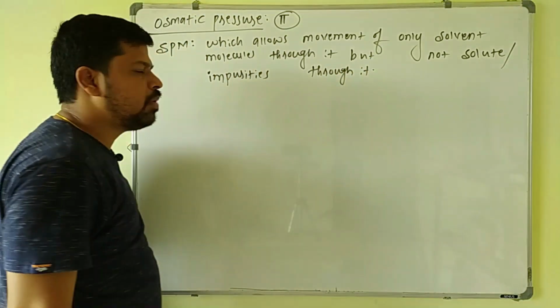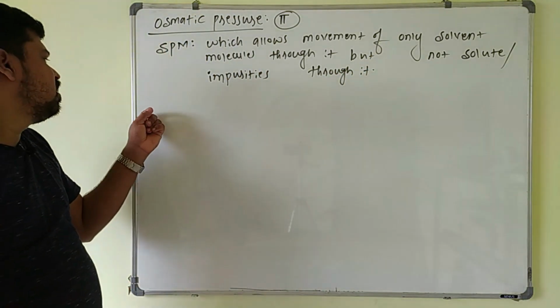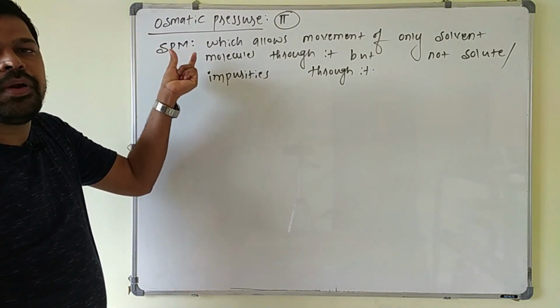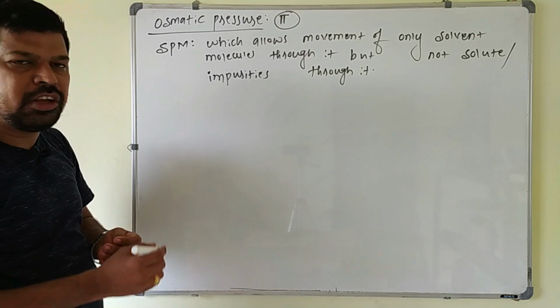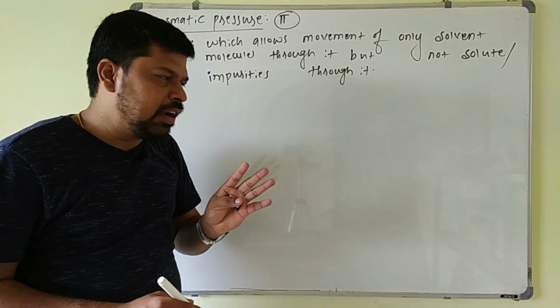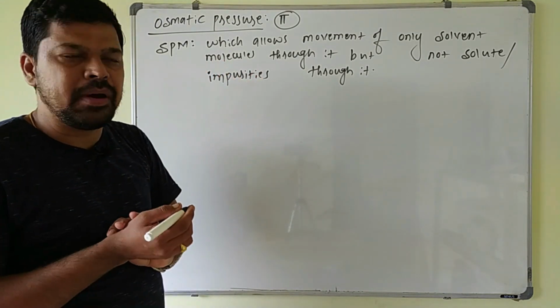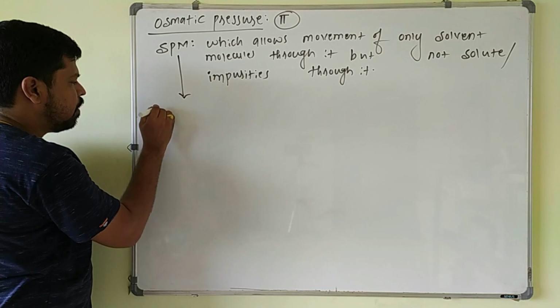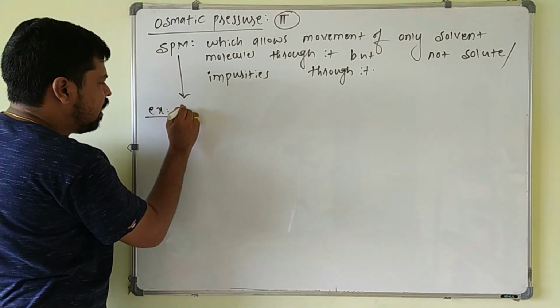This semi-permeable membrane has microscopic pores in it, which allow only the movement of water molecules or the solvent molecules. Always keep in mind, no solute particles or impurities pass through the semi-permeable membrane. Some examples of semi-permeable membranes are pig's bladder,